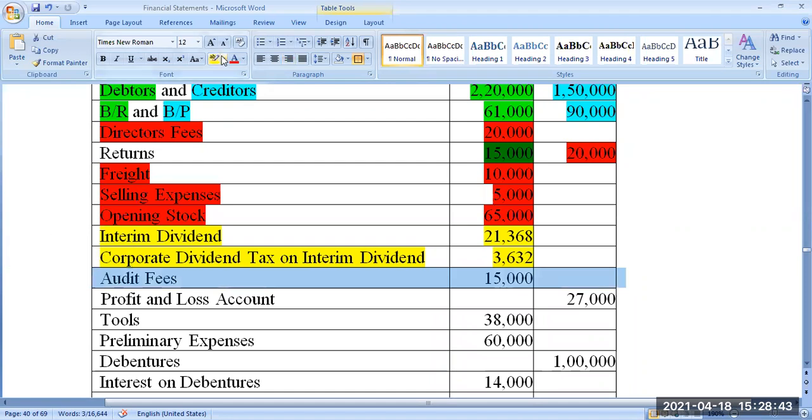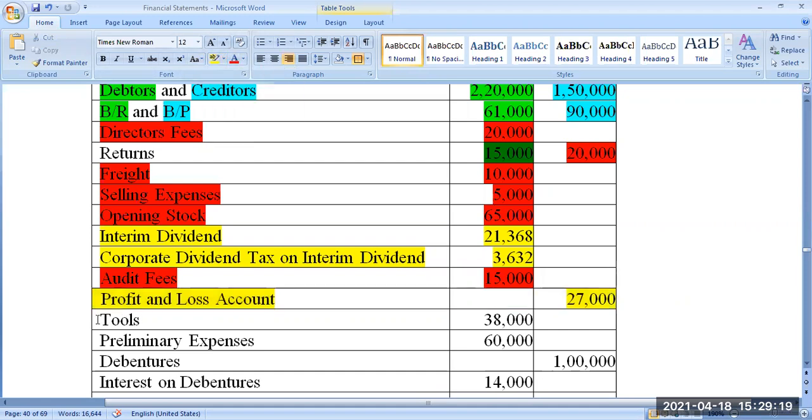Expense. Next, profit and loss account. What is this profit and loss account coming in the trial balance? It is nothing but the profit made by the company up to now. Up to now is 27,000. Up to now means before this year, before 2021, up to 2019-20, the company's undistributed profit is 27,000. So it is a reserve, actually reserves and surplus category.